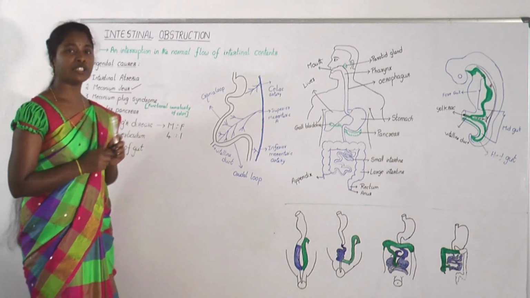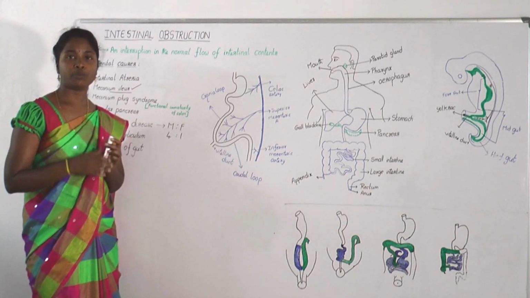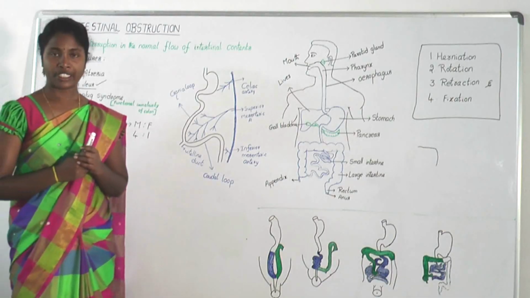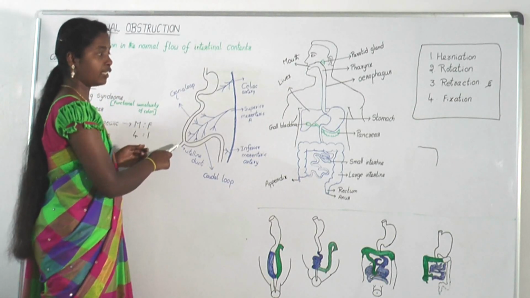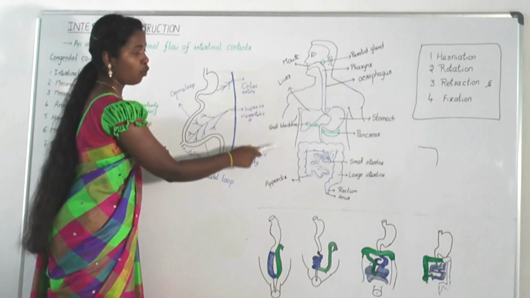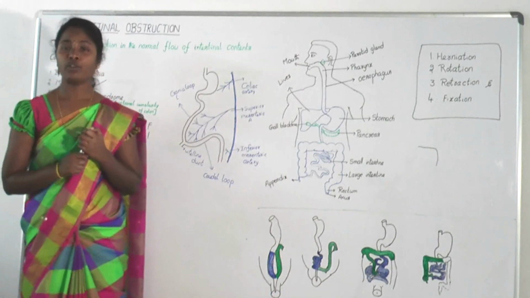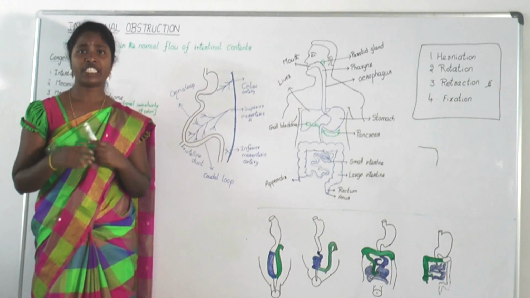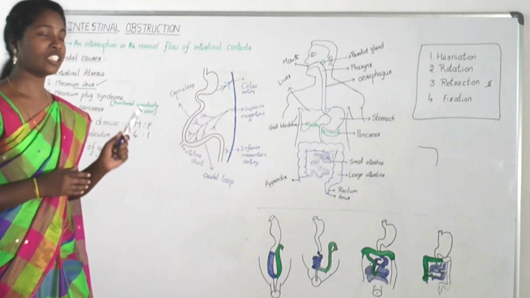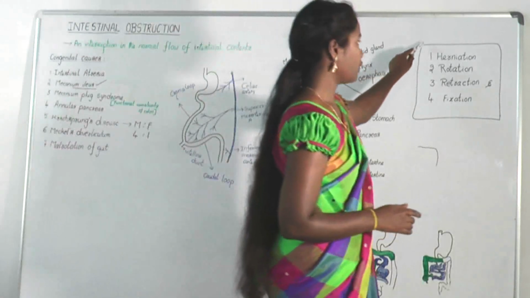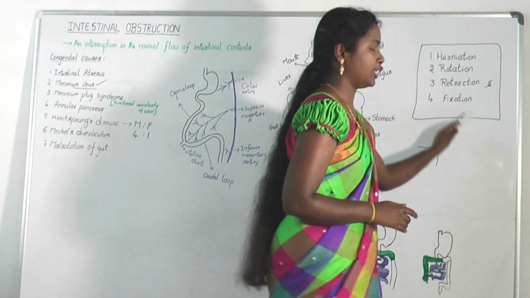So coming to the normal rotation of gut, especially midgut, because most of the intestines develop from the midgut. Normal rotation leads to the transformation of the simple straight gastrointestinal tract in fetus to the mature, folded and fixed configuration just like an adult. When you read about normal rotation, the direction of rotation is probably confusing. So for easy understanding, there are 4 stages in the normal rotation of gut. Those include herniation, rotation, retraction and fixation.